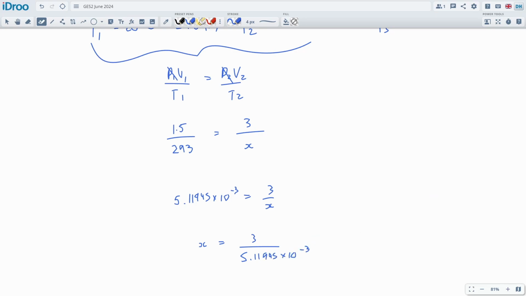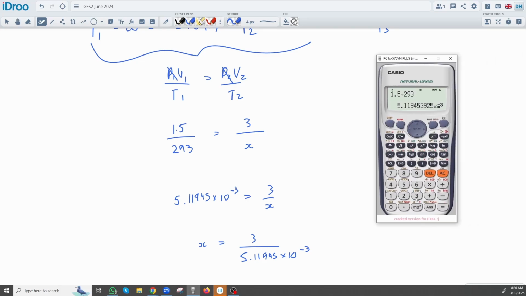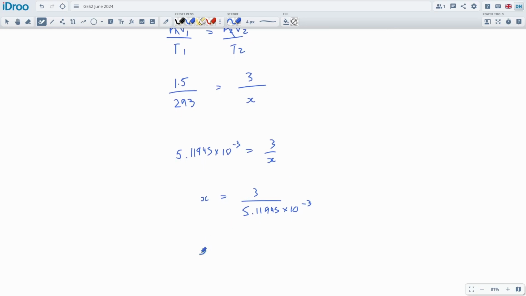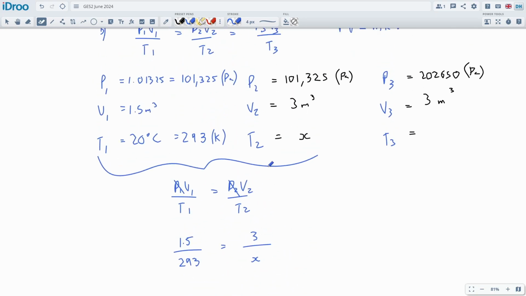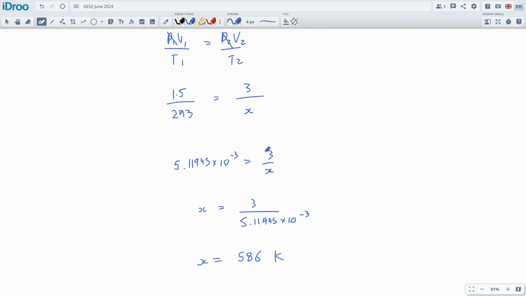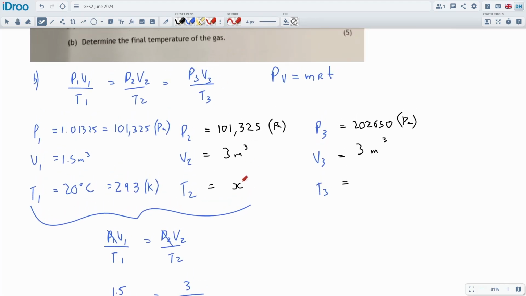I've still got it in my calculator, so really I'm just doing 3 divided by answer. And we get 586. These numbers look very familiar. X is equal to 586 Kelvin, and that's doubling the previous temperature, which is what we expected, so that's great. And this is the temperature after in stage 2.